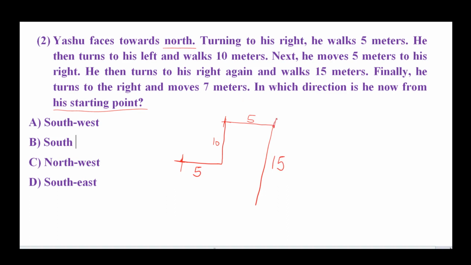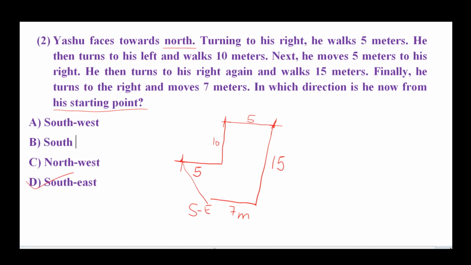Finally, he turns to right and moves 7 meters. If we draw the basic diagram at this point, then he is in the south direction. He turns to right and moves 7 meters. This is our 7 meters. In which direction is he now from his starting point? From the starting point, this is our basic diagram. So he is in the southeast direction. So option D is right.